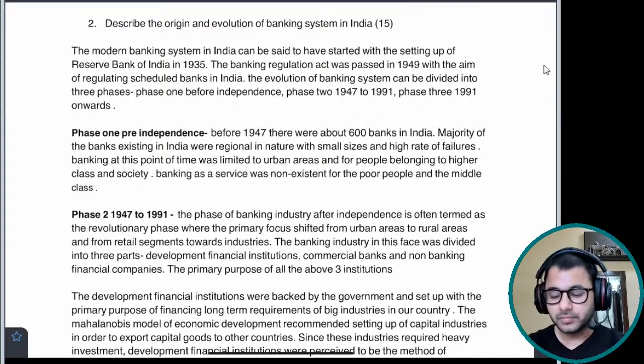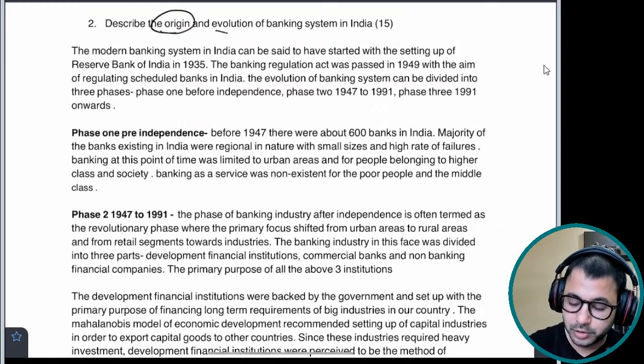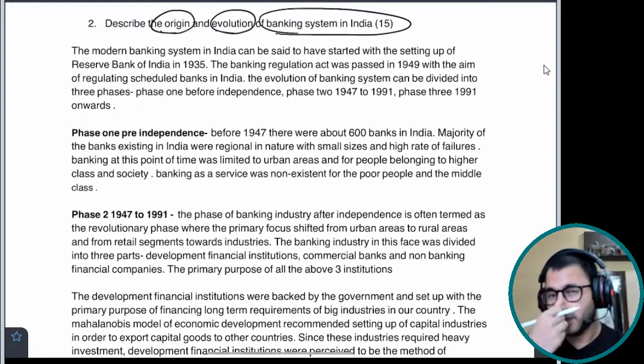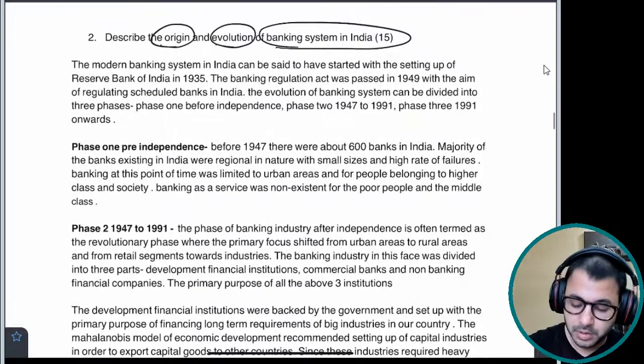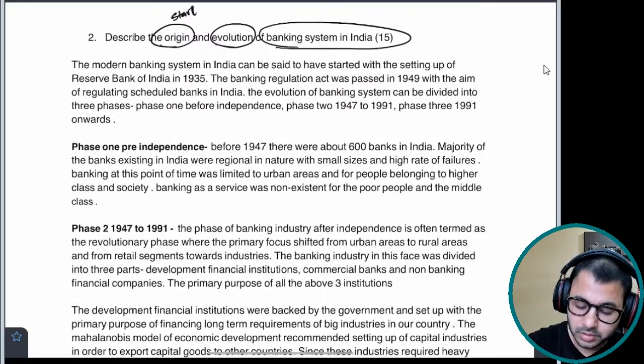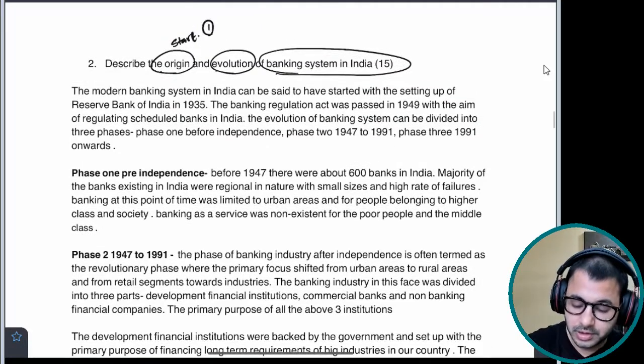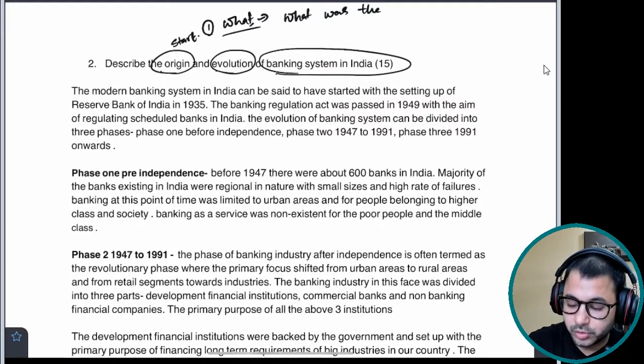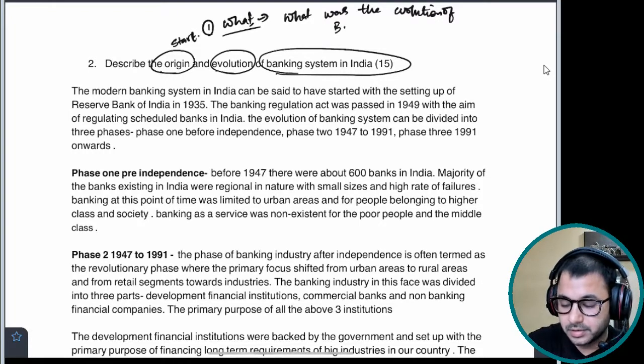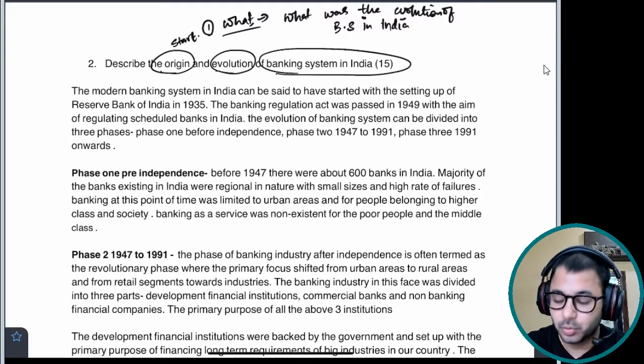Okay. Let's come to the second question. The question says, describe the origin and evolution of banking system in India. Very simple question. We can start with the origin of the banking system in India. That can be our introduction. So our introduction is clear. What is our introduction? The introduction is, what was the evolution of banking system in India? Okay, when and how and what was the evolution.